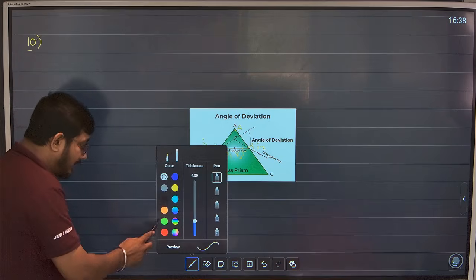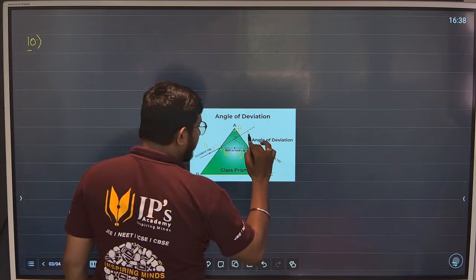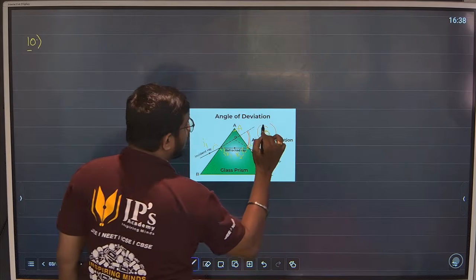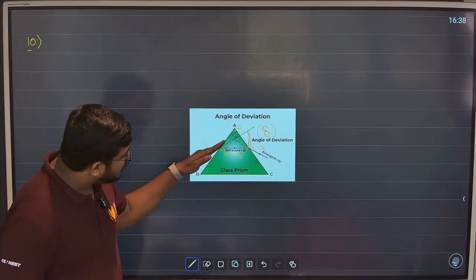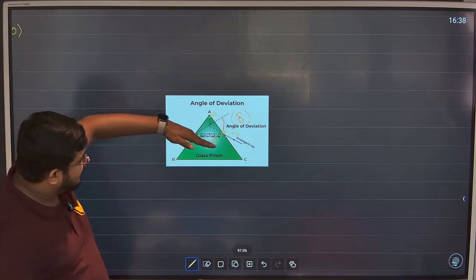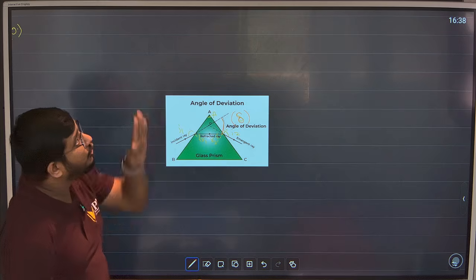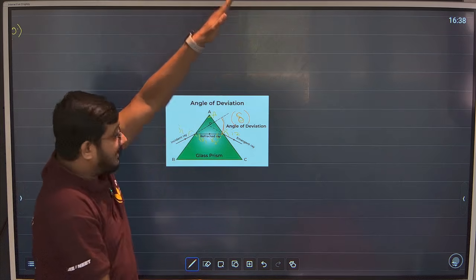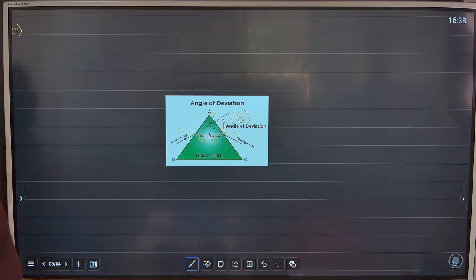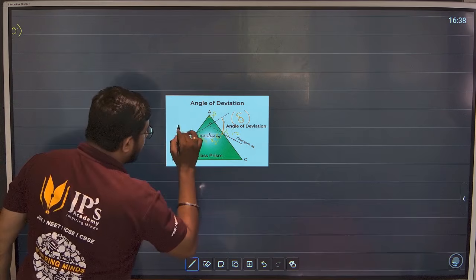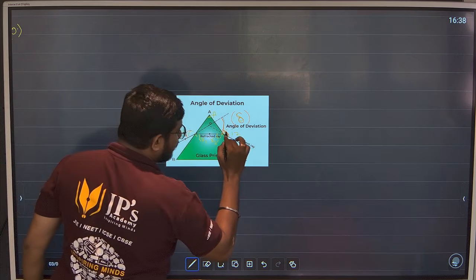And this whole angle, guys, we call the angle of deviation. Light was supposed to go like this, but now light is going like this. So this angle is called the angle of deviation. Understood? See, this is angle I1, the angle of incidence, this is I2.